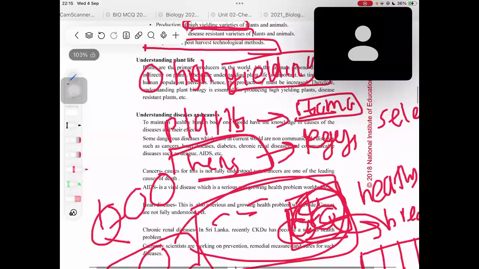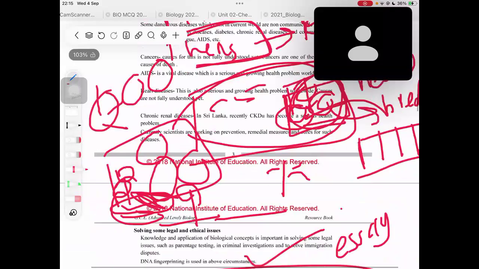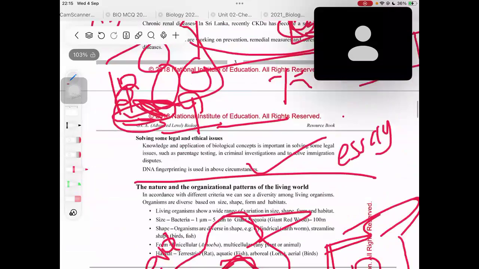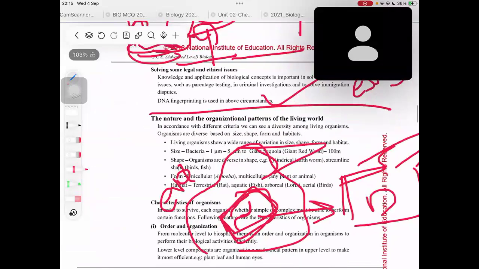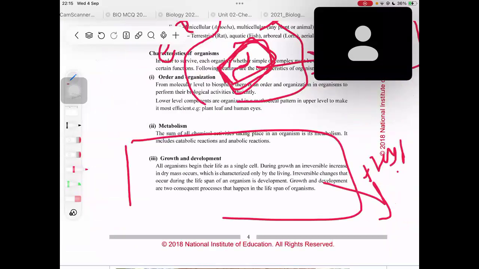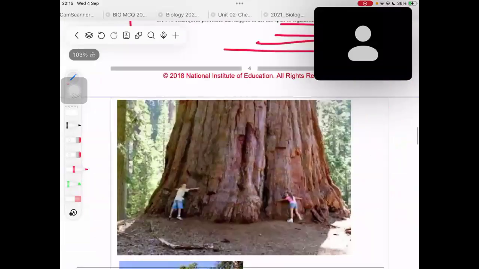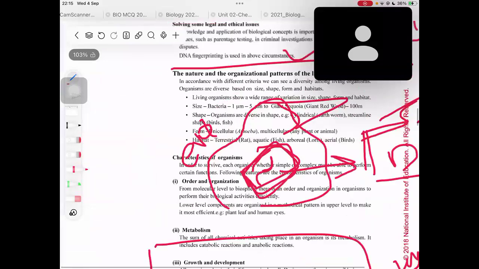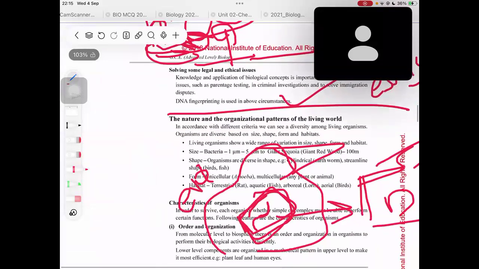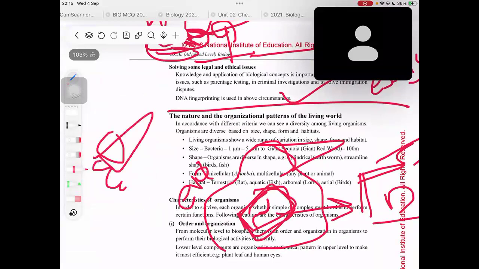Now, how much food are we throwing? In the market, most of the foods are being thrown, right? Because they have not been sold. They have not been sold, so we throw most of the products. And even sometimes what happens is, now a lot of carrots are produced in Nuwara area, right?